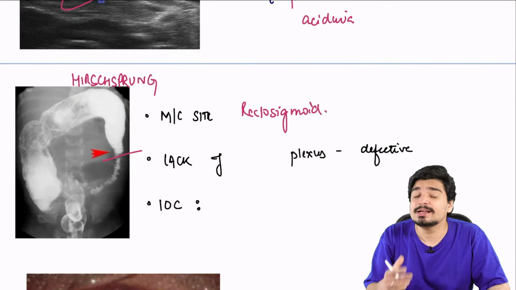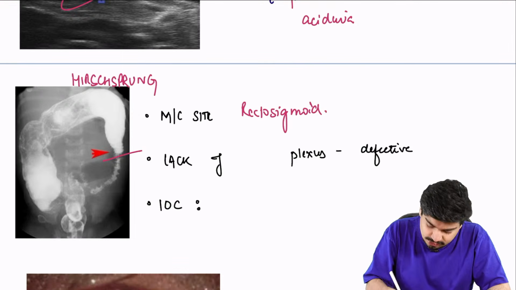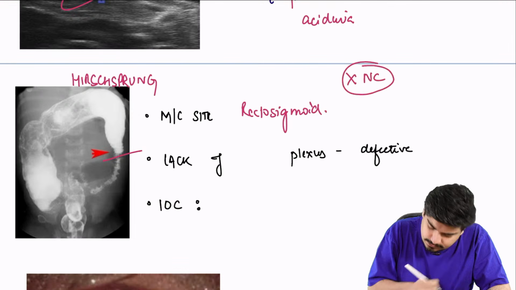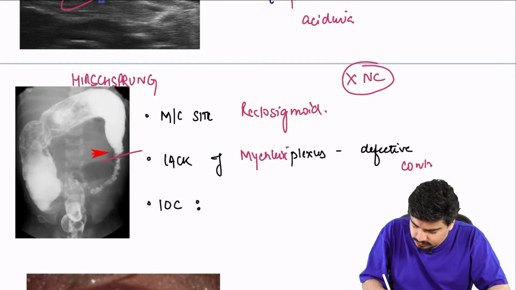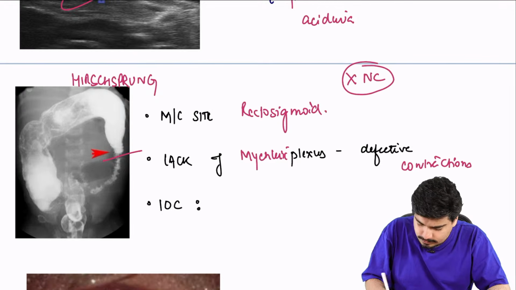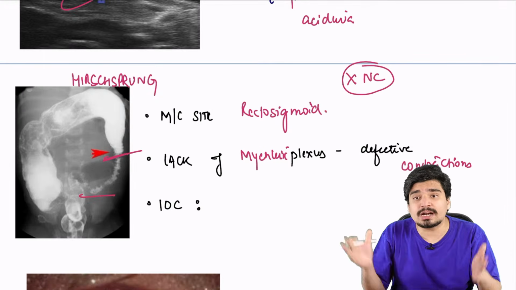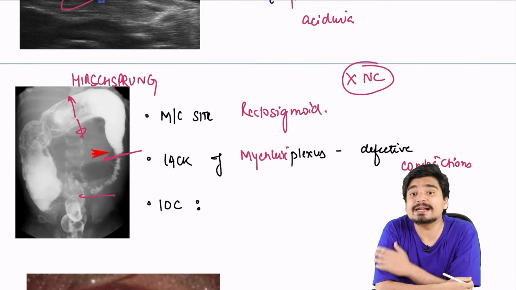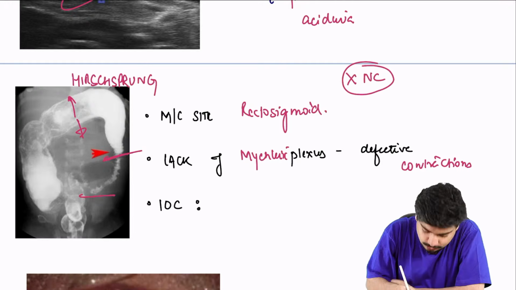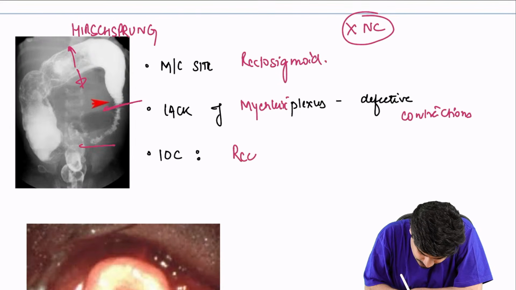Why does it occur? There is a failure of neural crest cell migration. There are no neural crest cells. That leads to lack of Meissner's plexus and defective contractions. So this area won't have contraction, so it collapses, and the proximal part keeps on getting dilated. Investigation of choice, remember, is what? Rectal biopsy. It is rectal biopsy.